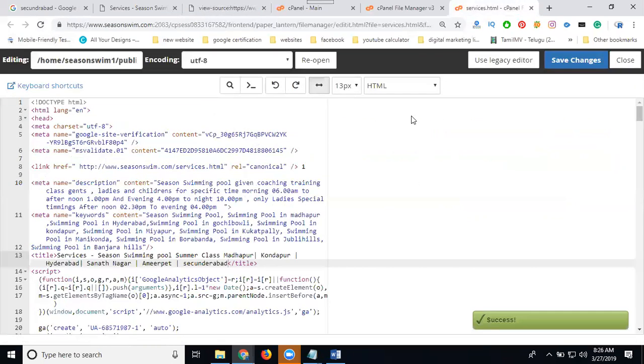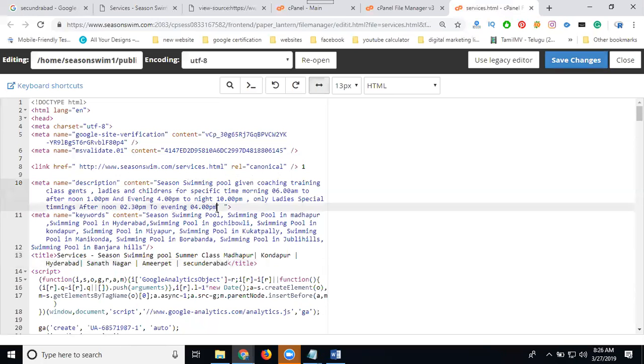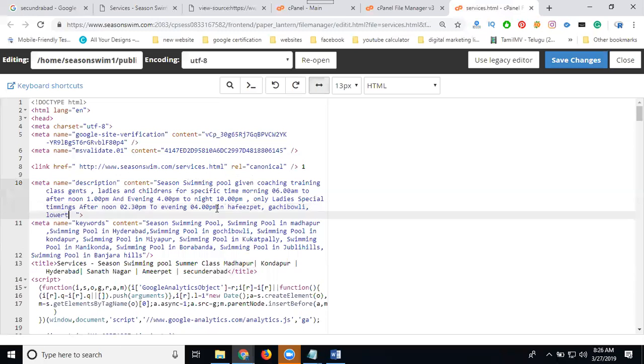Then you can add it for common areas. Waiting for area. I'm writing some areas.